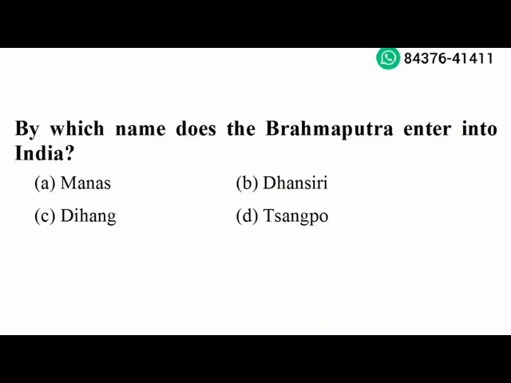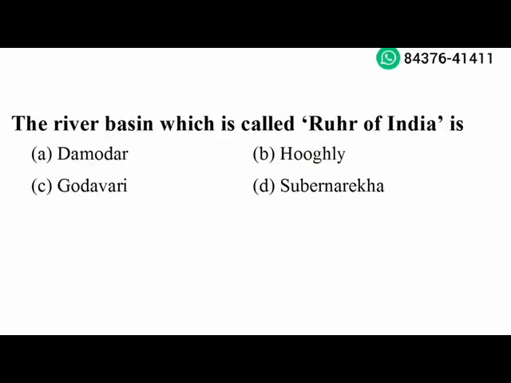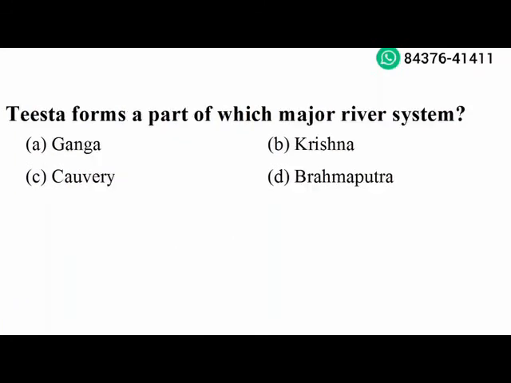By which name does the Brahmaputra enter into India? Dihang. Option C is the right answer. Next question. The Tibetan river Sengpo enters into India through the state of Arunachal Pradesh. Option A is the right answer. Next question. The river basin which is called Ruhr of India is Damodar. Option A is the right answer. Next question. Teesta forms a part of which major river system? Brahmaputra. Option D is the right answer.